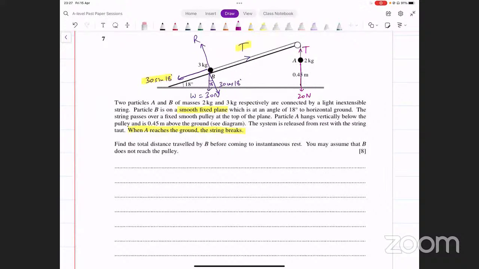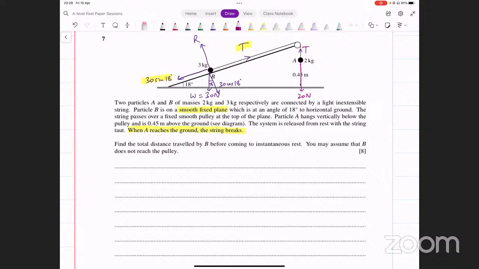Now what we can do is we can make 2 equations. We can make 2 equations, Newton's second law को use करके, and we can find acceleration of both of these particles. ठीक है? Let's do it step by step for both of those particles. एक दफा हम B को देख लेते हैं.